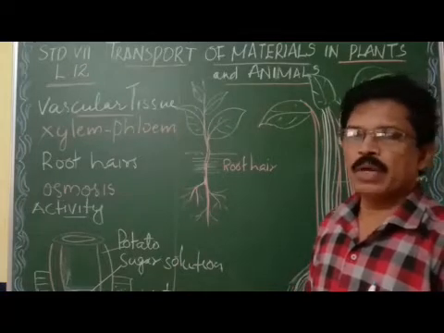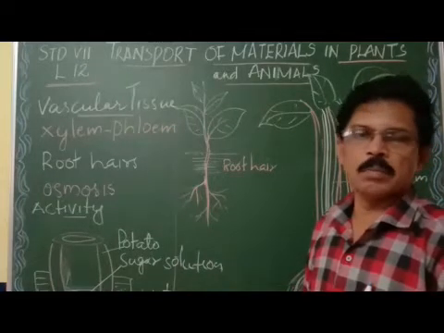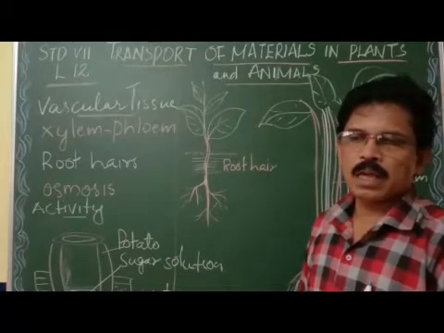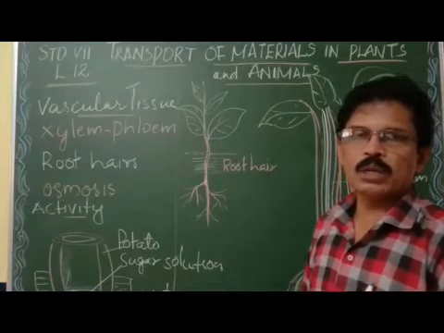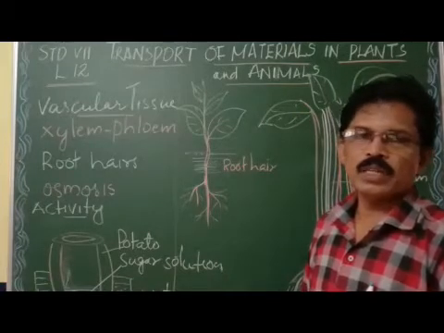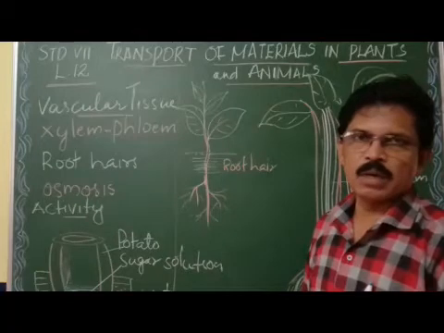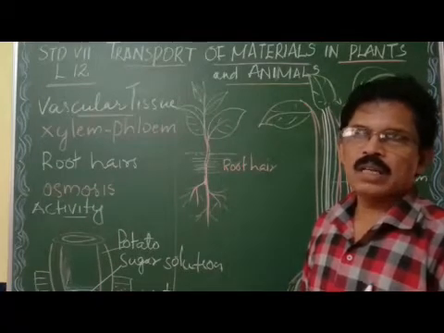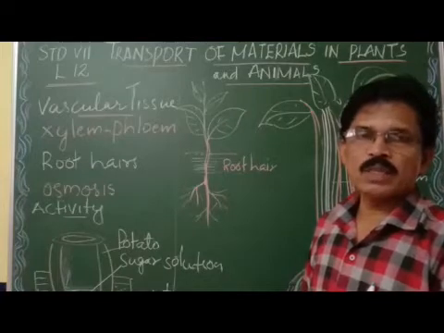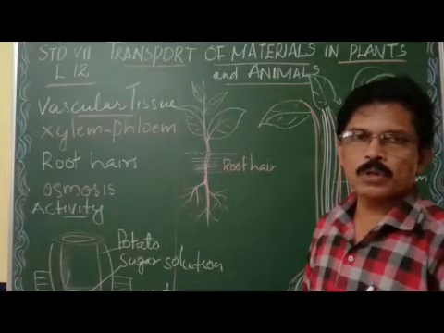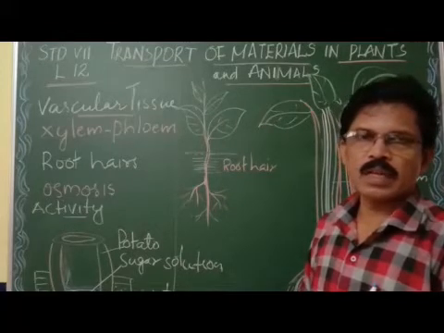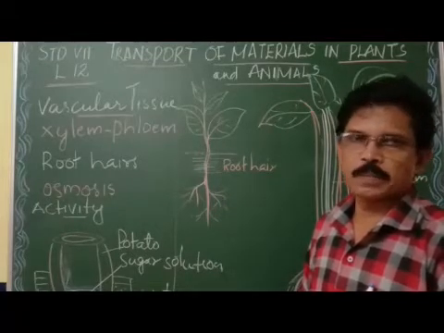You know, in every organism, including plants and animals, various materials are to be transported through the body to various organs. For example, oxygen and food materials are to be transported to various cells for releasing energy from the food by respiration.